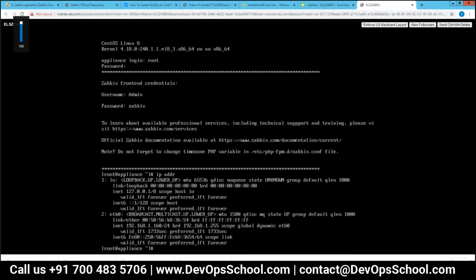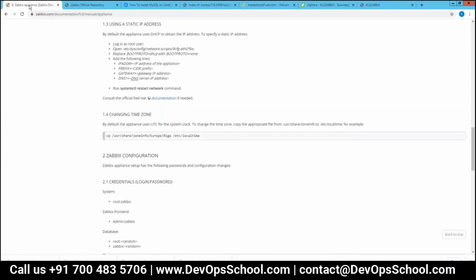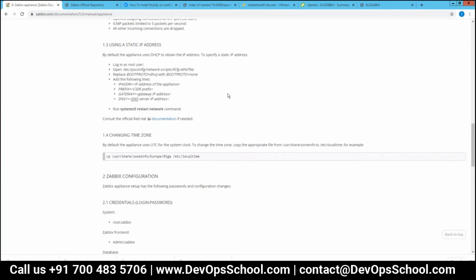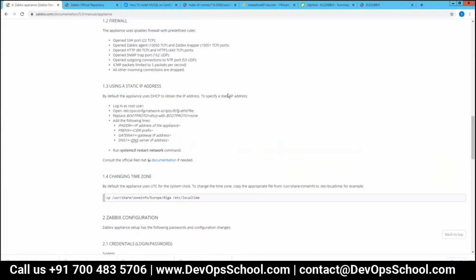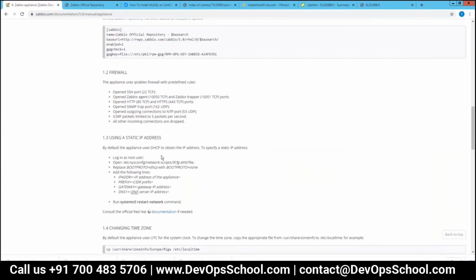One second. So here you just need to follow the notes which have been provided by Zabbix. Where? Can you show me on my screen? So it says log in as root user. Okay, static IP address. Okay, this one, right?